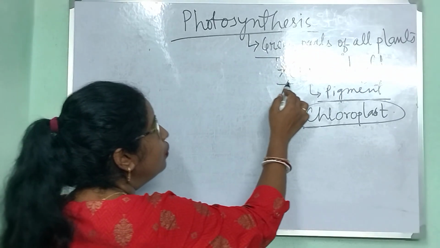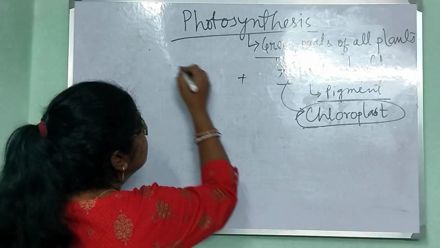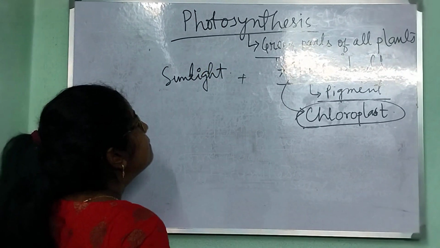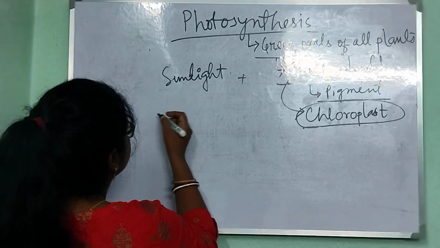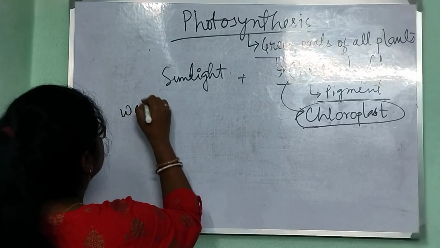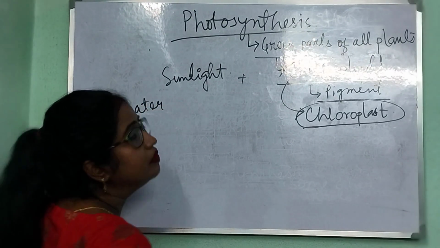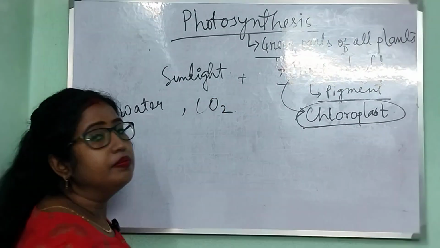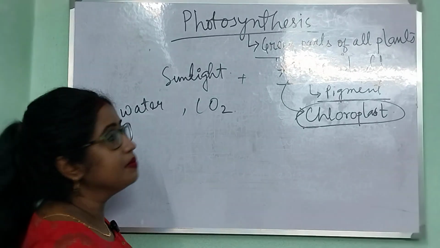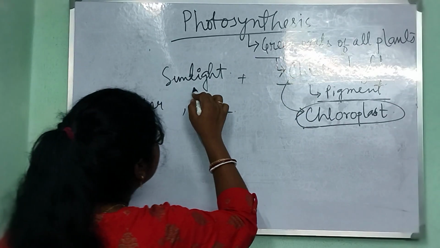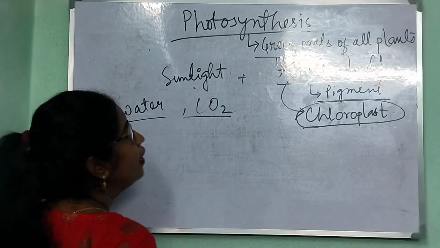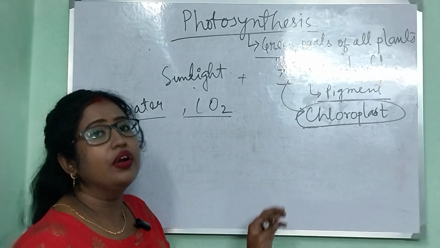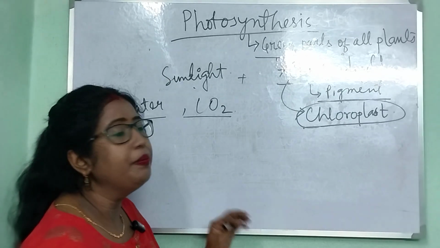With the help of chlorophyll and sunlight, plants absorb water from soil by their roots and CO2 by stomata present in leaves. Water and carbon dioxide react with each other and form the basic organic material, or the food material.